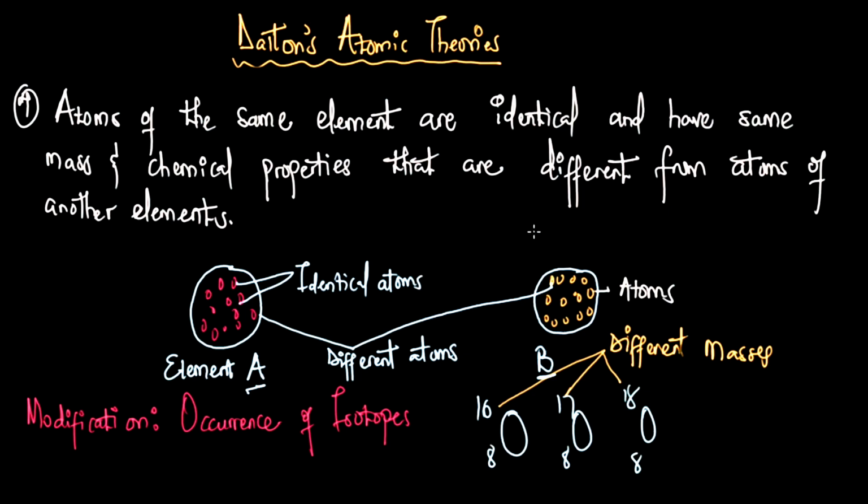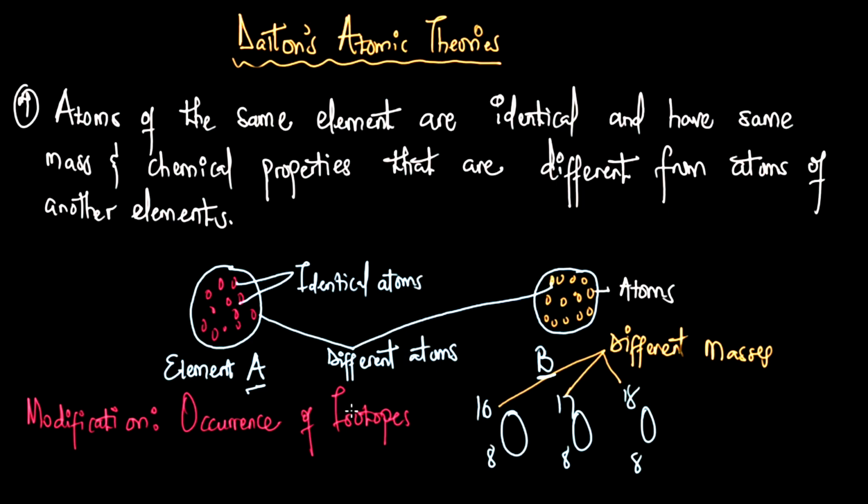Another theory put up by Dalton is that atoms of the same element are identical and have the same mass and chemical properties, which are different from the atoms of another element. Looking at the schematic diagram here, in element A, the atoms are identical. But when we compare the atoms of element A and B, they are different. From the conclusion of Dalton, it is clear that the atoms of element A and the atoms of element B have different mass and chemical properties.